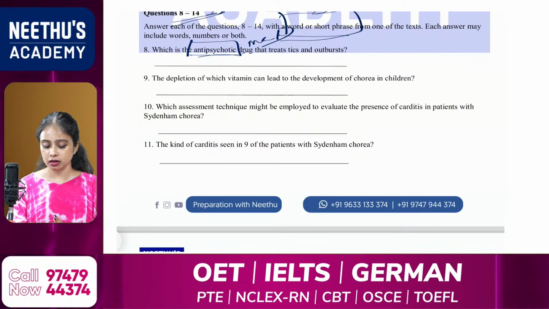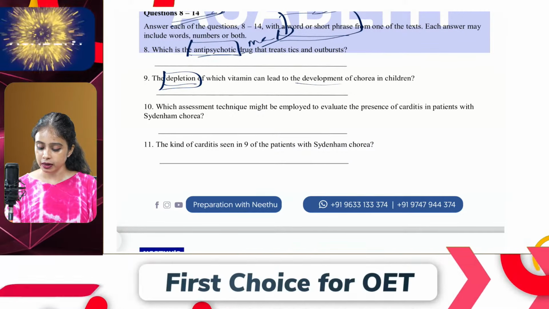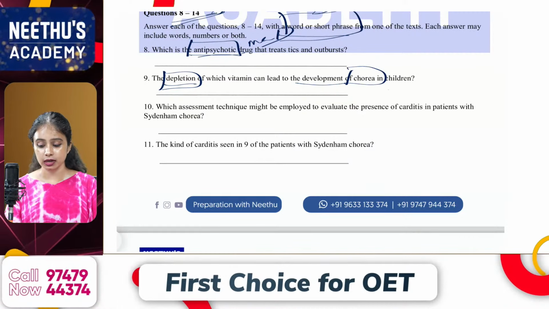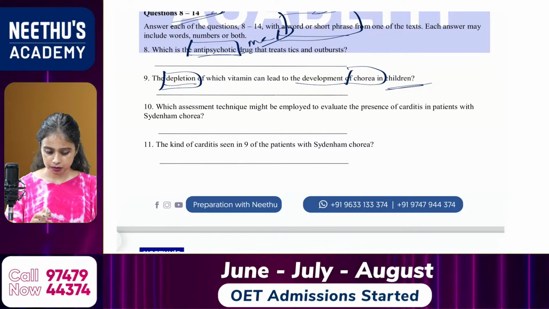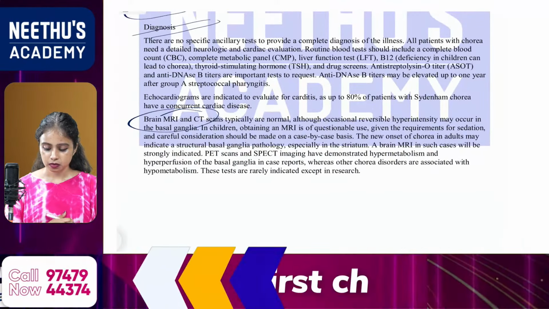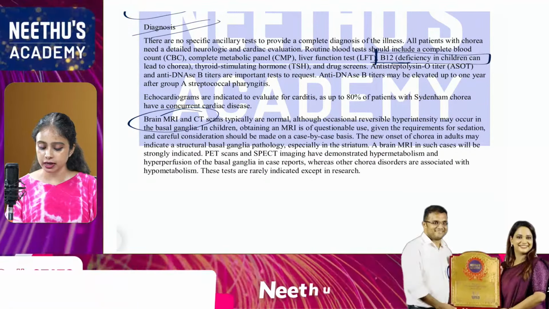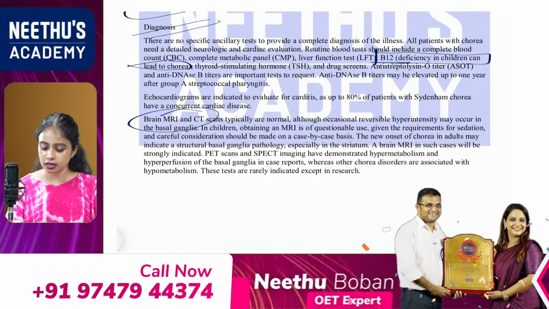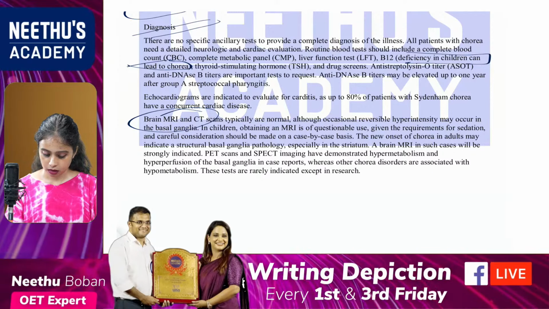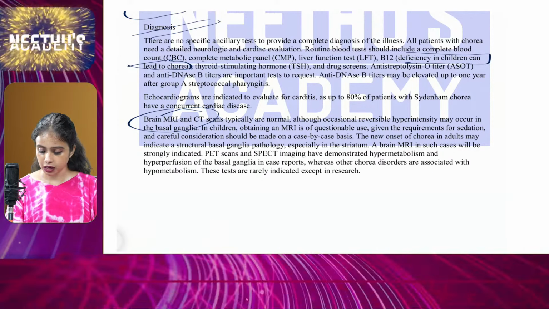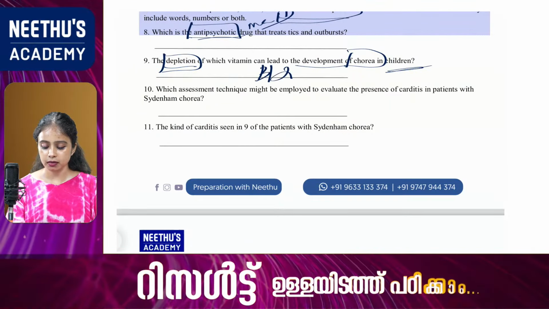The depletion of which vitamin can lead to the development of chorea in children? Okay, so depletion of which vitamin? Where is it mentioned, the vitamin? B12 deficiency in children can lead to chorea. So that answer is B12. Okay, B12 should be the answer. Yes, answer is B12 from text B.